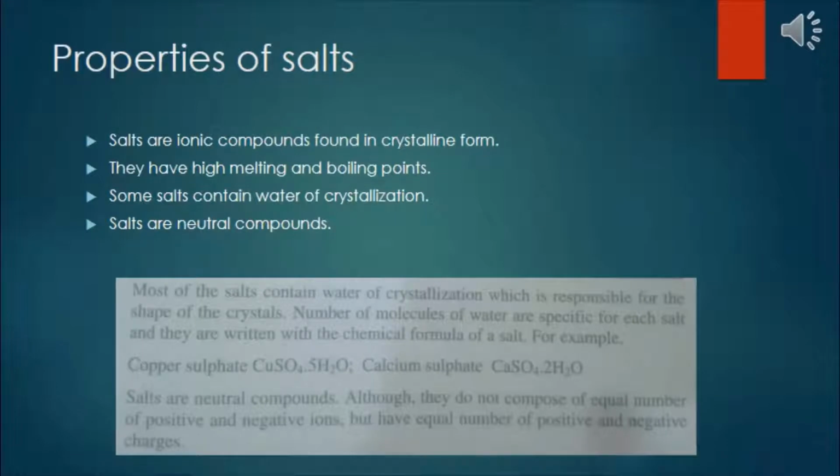Now, the characteristic properties of salts. Salts are ionic compounds formed in crystalline form. They have high melting and boiling points. Most of the salts contain the water of crystallization, which is responsible for the shape of crystals. The number of molecules of water is specific for each salt and is written with the chemical formula of the salt.